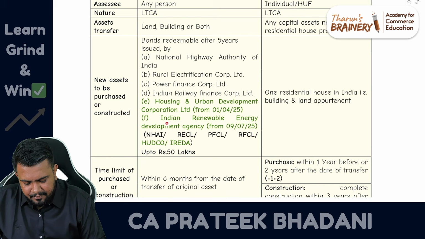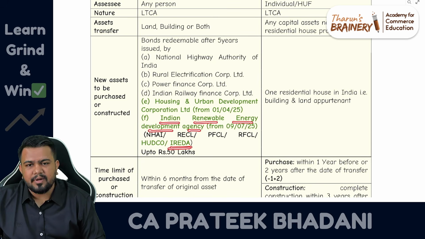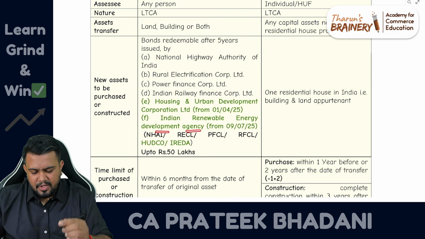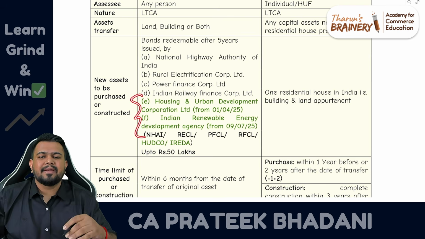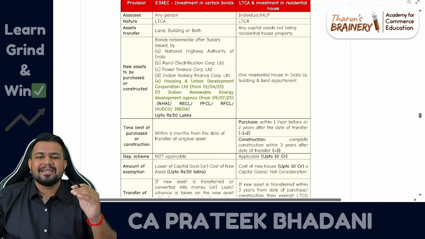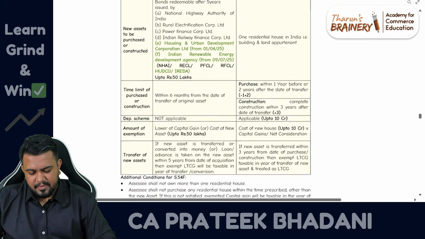Which is the bond? Indian Renewable Energy Development Agency, IREDA. Okay, Indian Renewable Energy Development Agency bonds. So these two bonds have been now included in 54 EC. So these are only the amendments in capital gain chapter, nothing much.